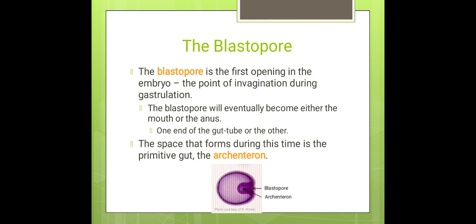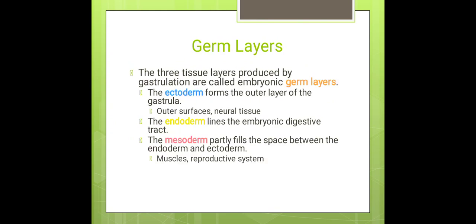Then next to the gastrula, blastopore formation. The first opening in the embryo, the point of invagination during gastrulation, is called the blastopore. The blastopore will eventually become either the mouth or the anus, one end of the gut tube or the other. The space that formed during this time is the primitive gut of archaeopteryx. Then the 3 layers will form. The 3 tissue layers produced by gastrulation are called embryonic or germ layers.